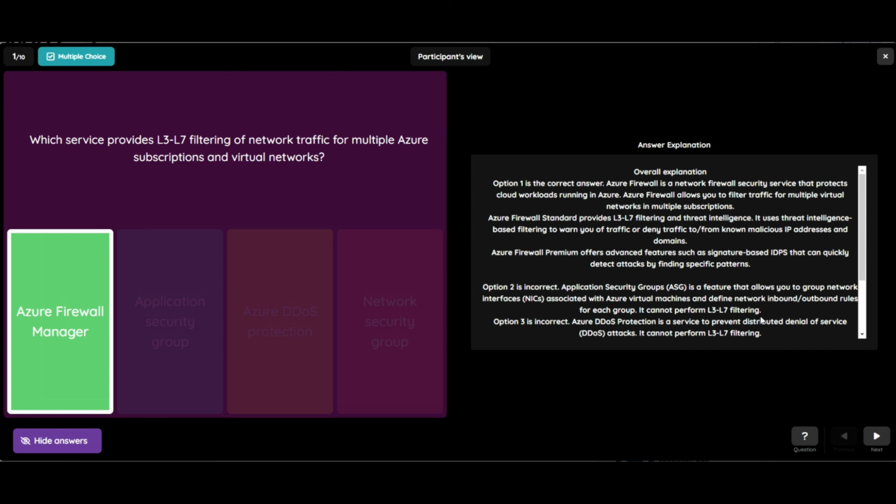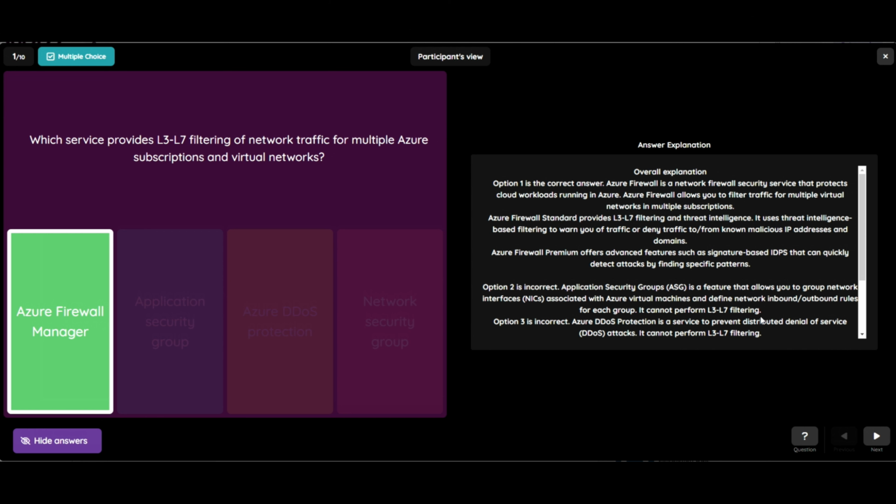Azure Firewall is a network firewall security service that protects cloud workloads running in Azure. Azure Firewall allows you to filter traffic for multiple virtual networks in multiple subscriptions. Azure Firewall Standard provides L3, L7 filtering and threat intelligence.